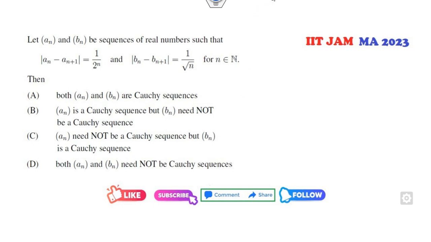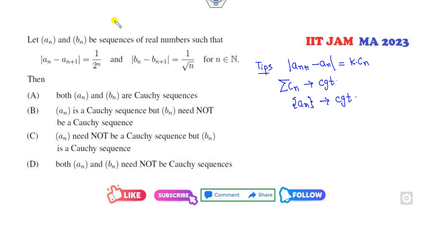Look at the last question. So this is the same shortcut trick as I told you earlier. An plus 1 minus an, if it is of the form Cn and Cn is convergent, then you can say this sequence is convergent. Fine. So if you compare them, for the first case it is 1 over 2 raised to power n. So summation of the Cn is 1 over 2 raised to power n, which is the GP series, and the common ratio is half, which is less than 1. So it is convergent.